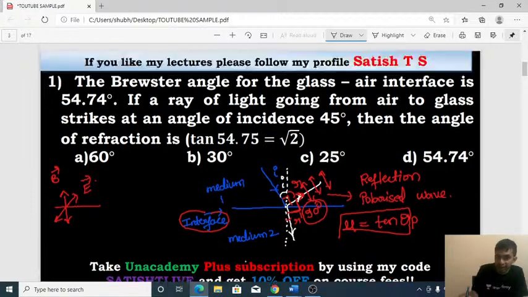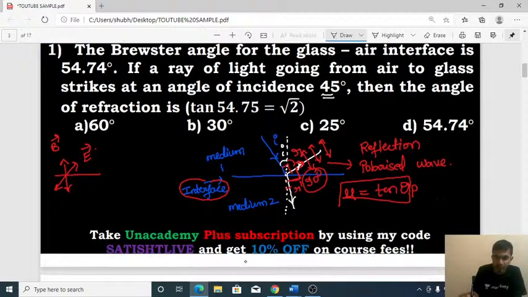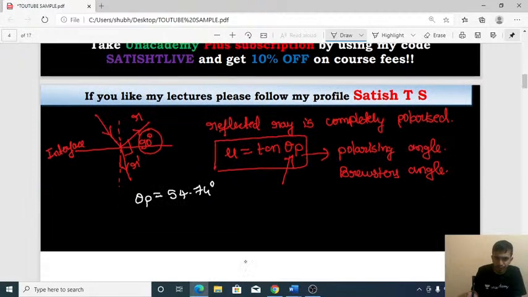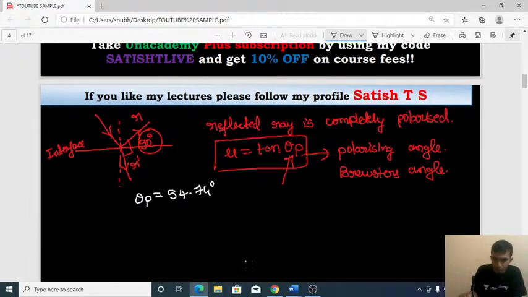If a ray of light is going from air to glass and strikes at an angle of incidence of 45 degrees, then the angle of refraction is the question. You need to find out the value of r dash.